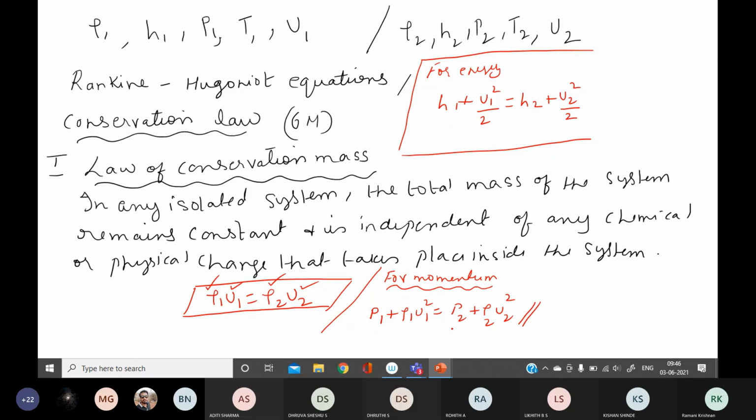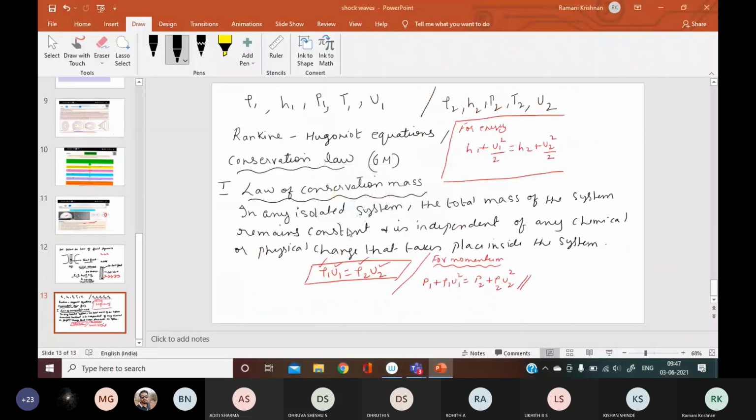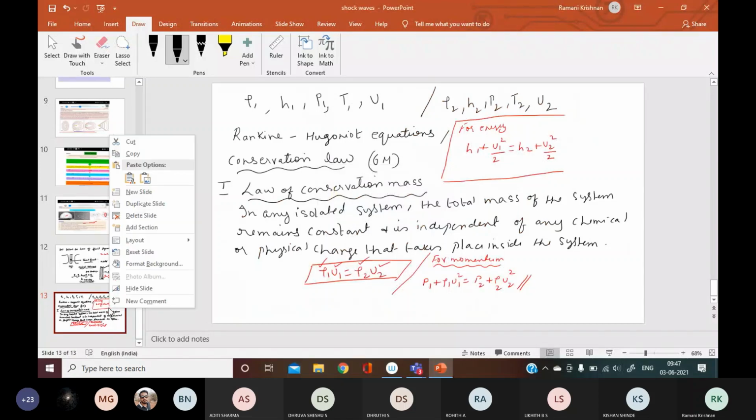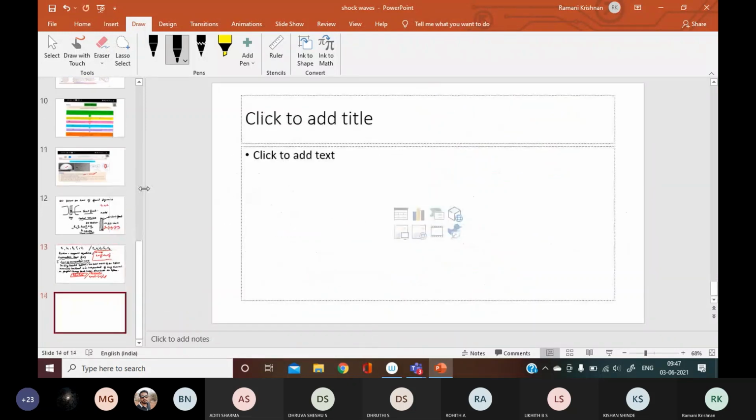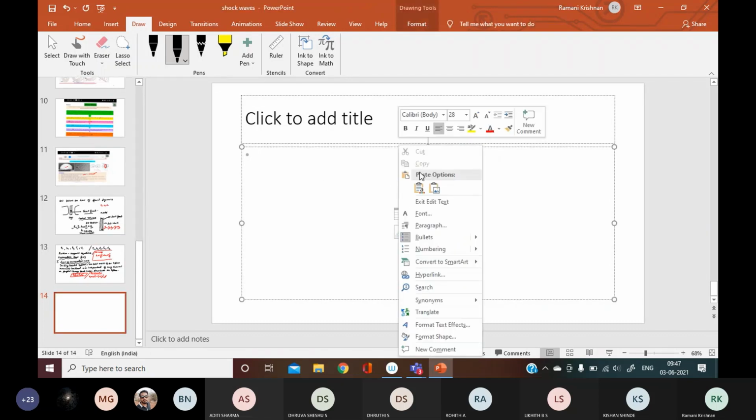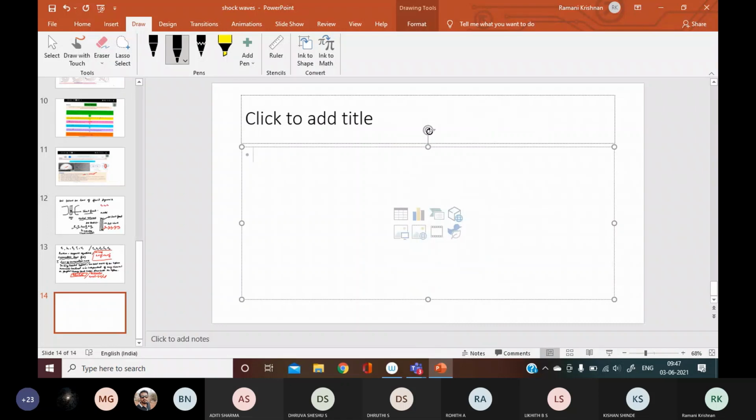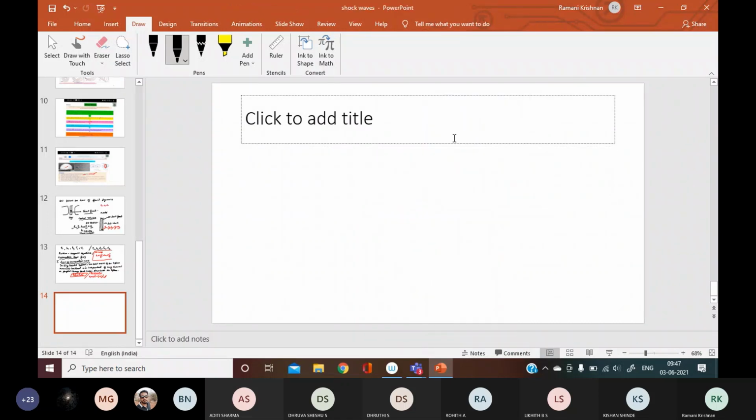So this is the topic we have seen today. What are the things we saw today? We saw the properties of shock waves, then we saw control volume, and we saw the law of conservation of mass, energy and momentum. Now the last one, I'll tell you how simple this chapter is, very mark scoring, because they'll ask you just to define the law of conservation of mass, energy and momentum. You can write it easily. Only the equations you have to remember.